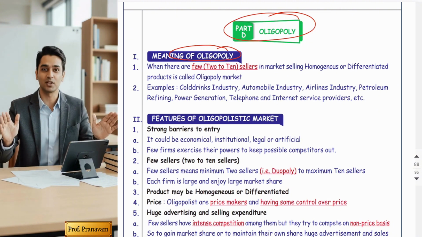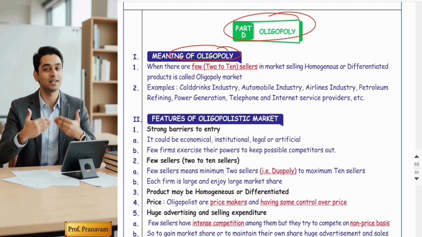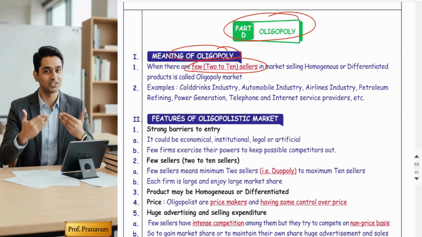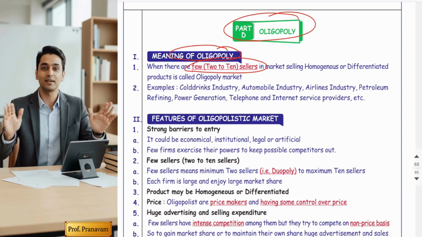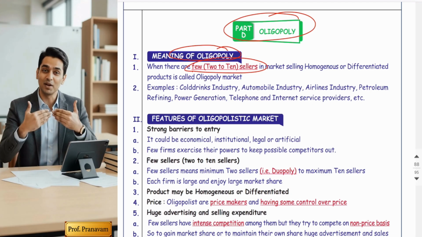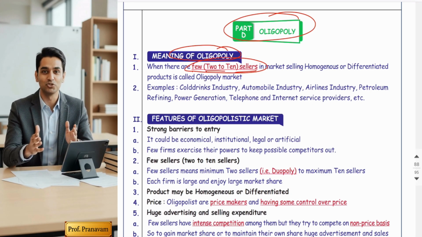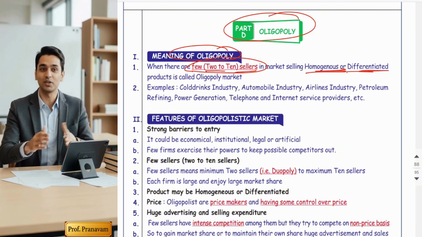Oligopoly is a market where there are few sellers. What do you mean by few? Typically between 2 to 10 sellers, dealing with either homogeneous goods or differentiated goods.